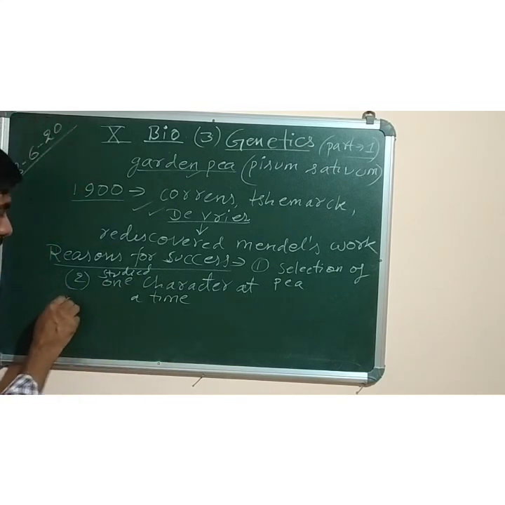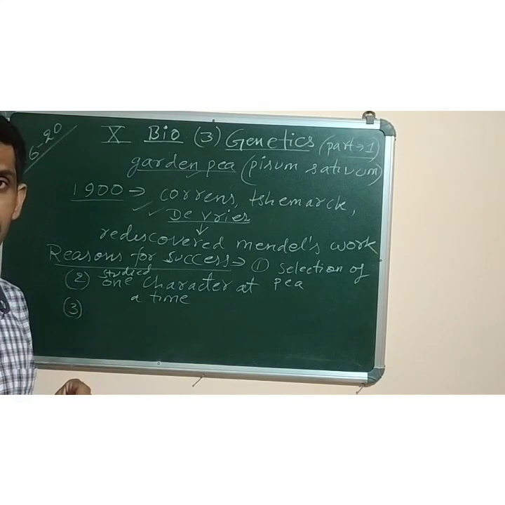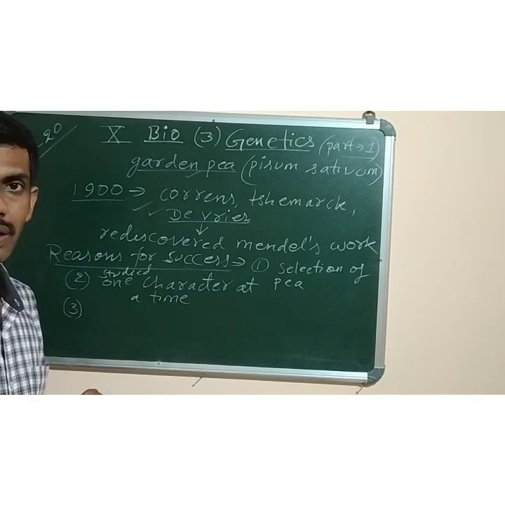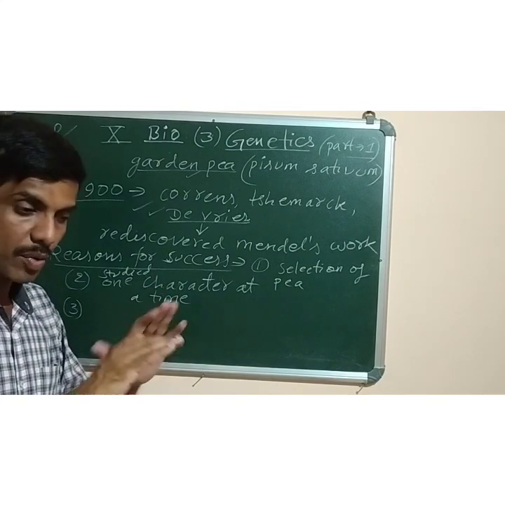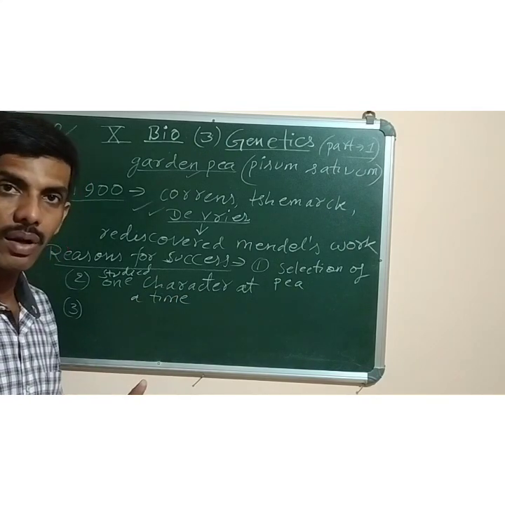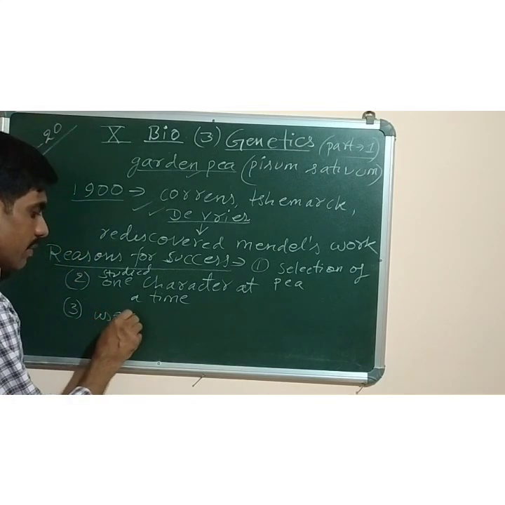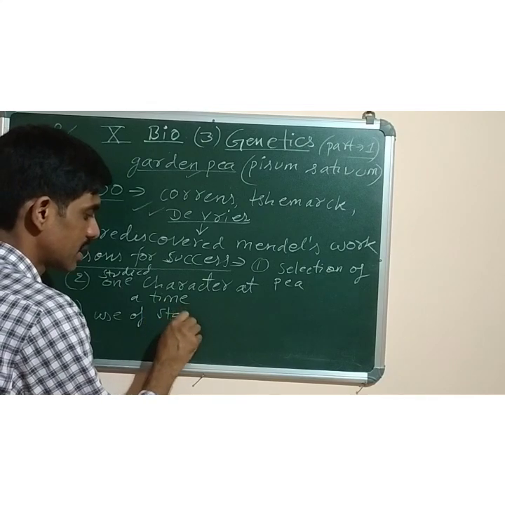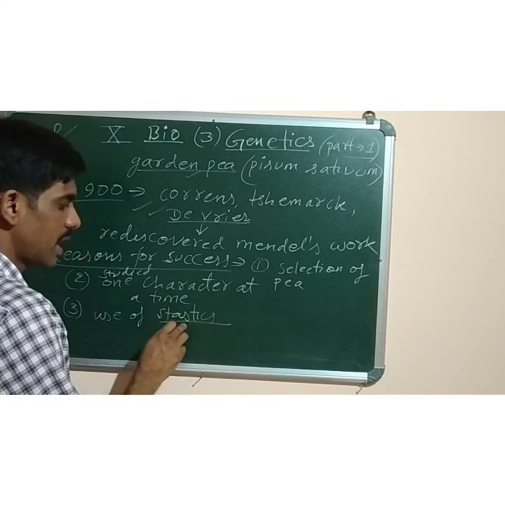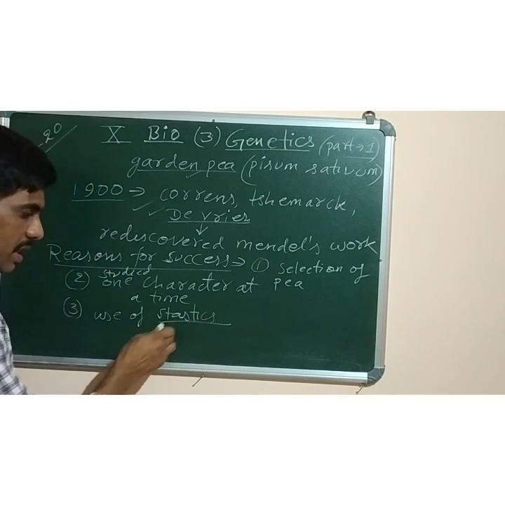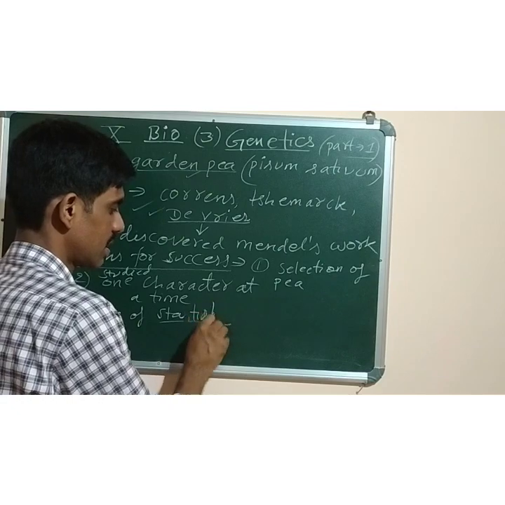Then the third one was that he used mathematics. He recorded all his observations, that is the results, tabulated them, and kept a record of all, and used statistics. Statistics is a part of mathematics, you know. The spelling may be wrong. Statistics it is.